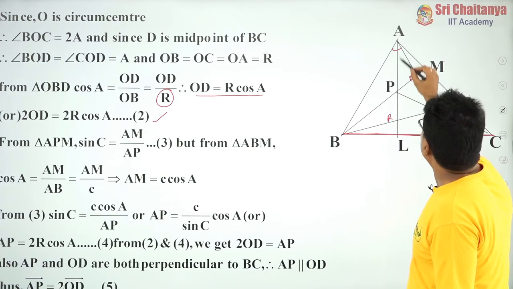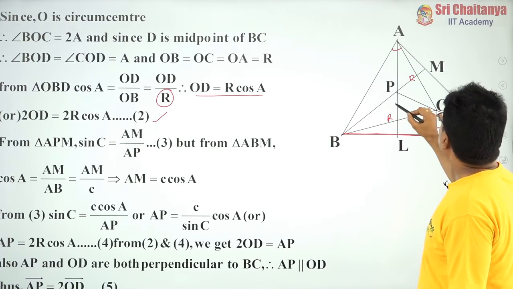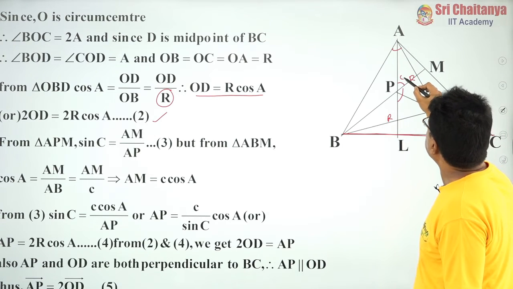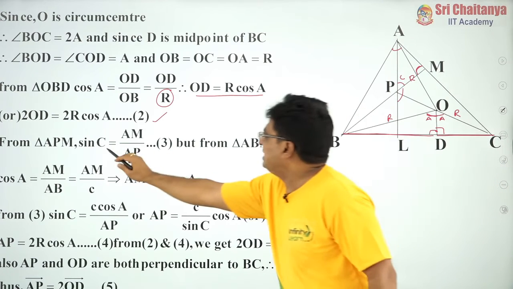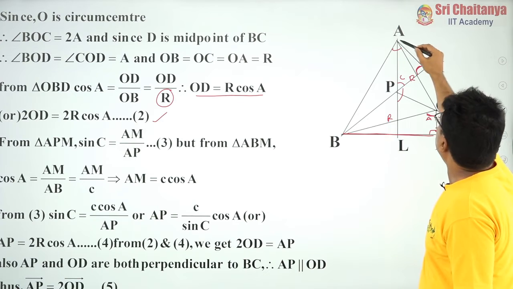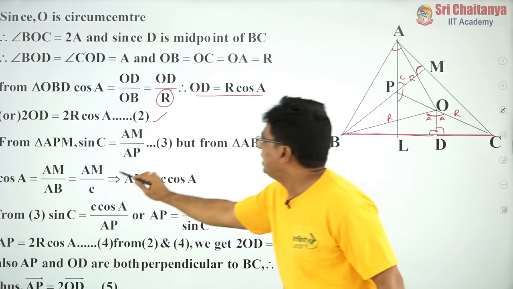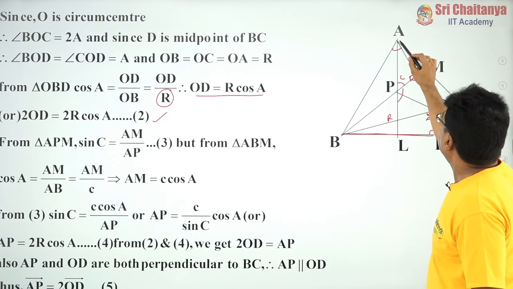Again, from triangle APM, just consider this triangle APM. What I said, this angle is 180 minus C, so obviously this angle is C, and this is 90 degrees. So from this triangle, sin C equals the opposite side over the hypotenuse, AM by AP. But triangle ABM, what is that? ABM.